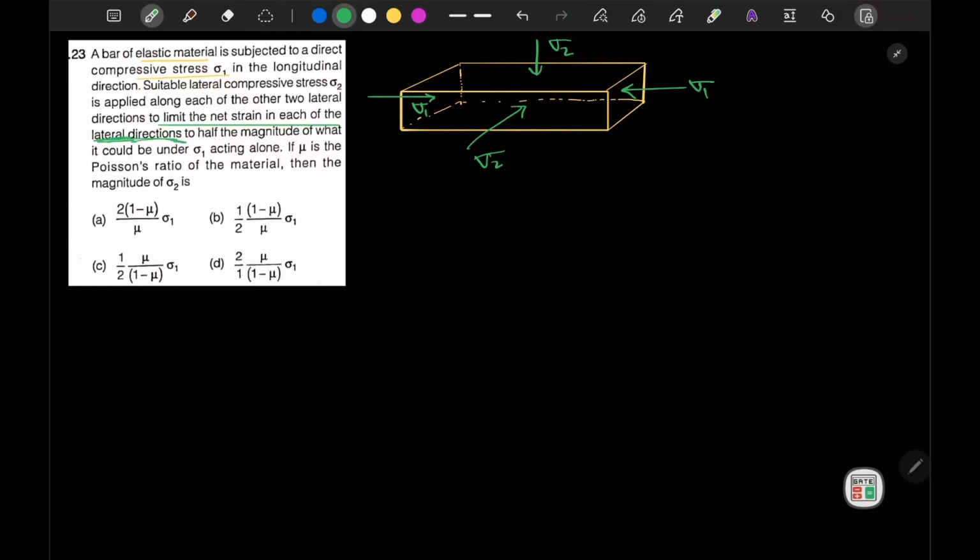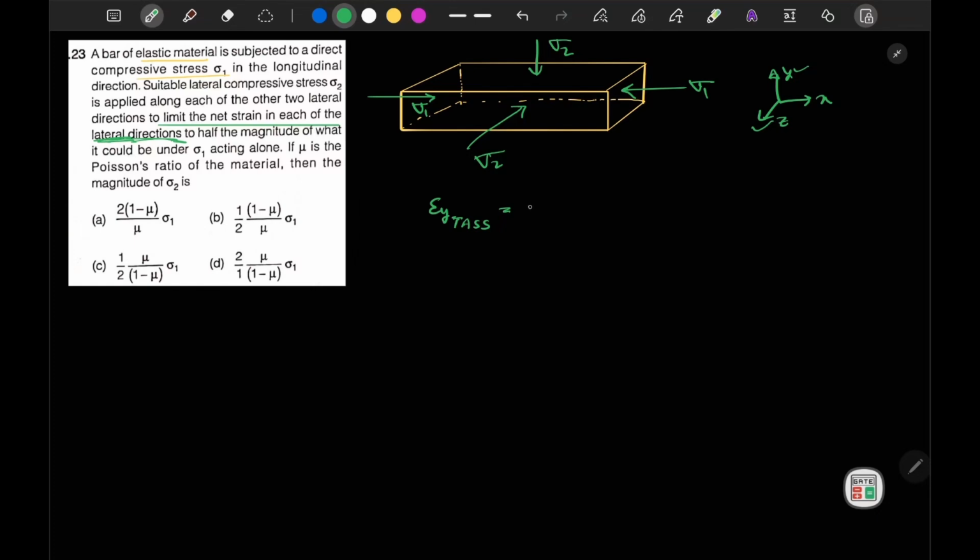Okay, such that, say this is our x, y, and z. So it is mentioned that the strain in the y or z direction should be half of the magnitude of what it would be under sigma 1 acting alone. Okay, now in this case, let's say what should be our strain in the y direction. So the strain in the y direction under the triaxial state of stress.